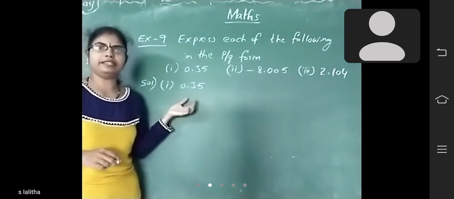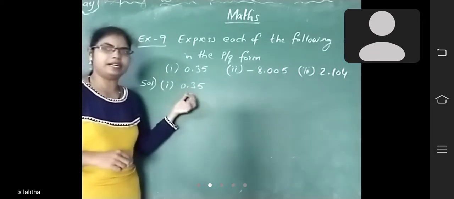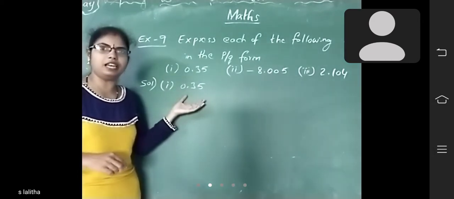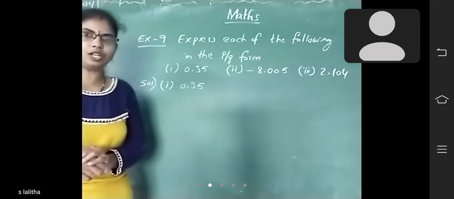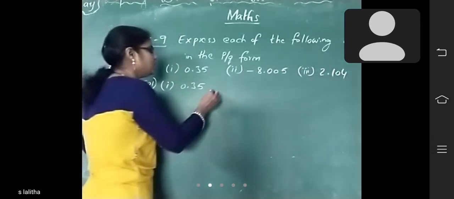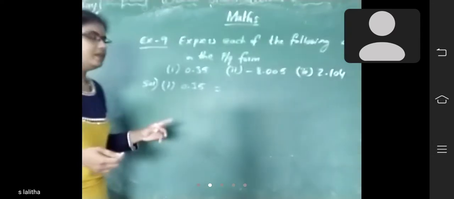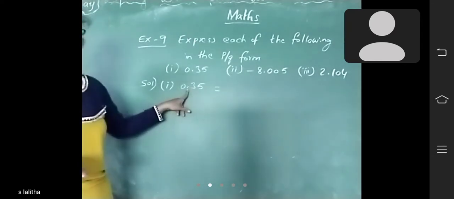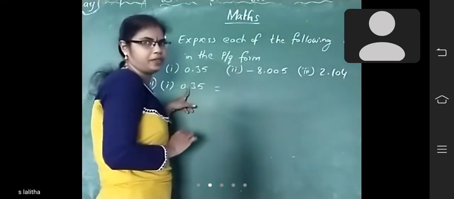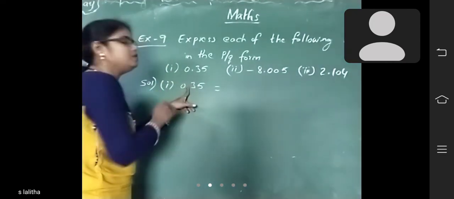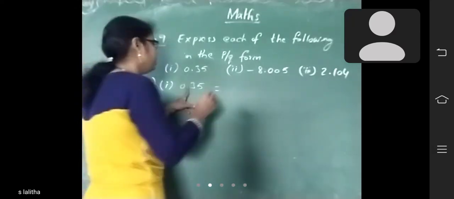It is a decimal number, because a decimal point is there. Now you should convert it into p by q form, that means rational form. How to convert, children? I already told you. You have to remove the decimal point. What is the number? 035. On the left side of 0 there is no value.